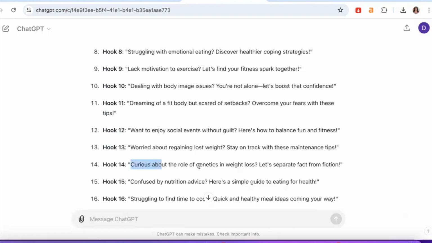So now we have these hooks, guys. What you want to do is create Instagram Reels. And this is how you're able to, guys, make money using ChatGPT.